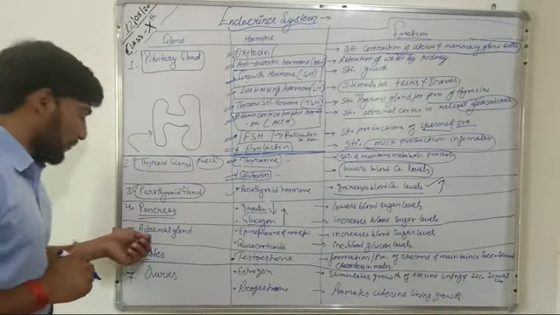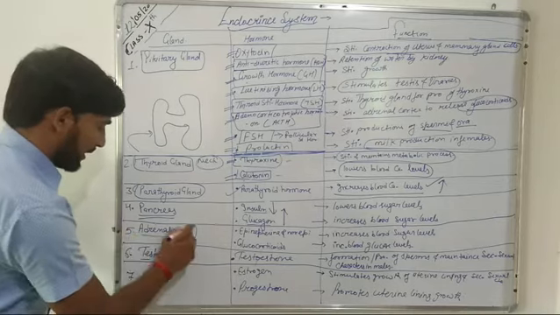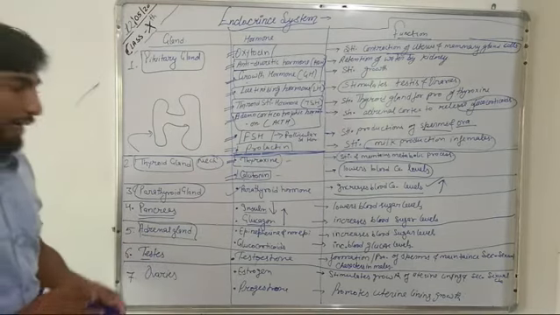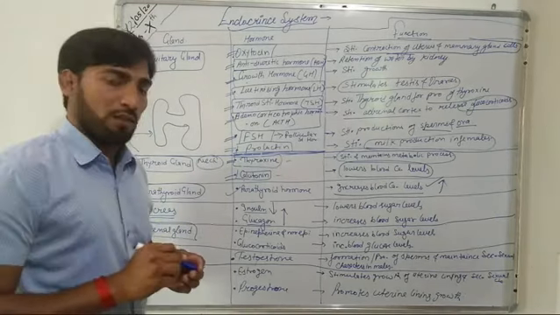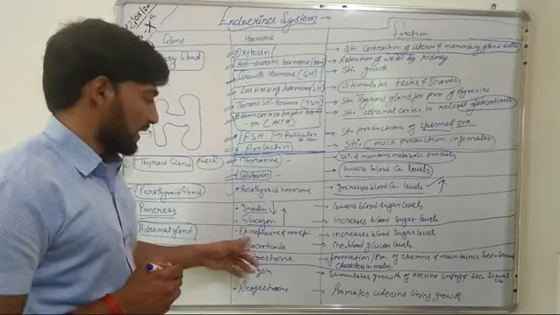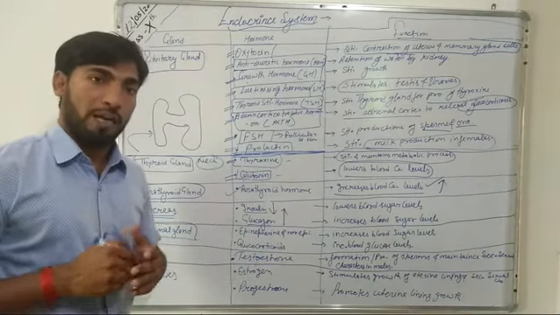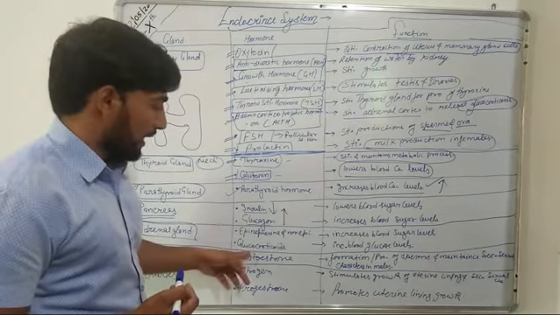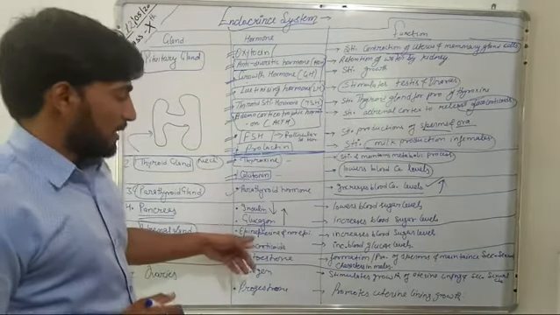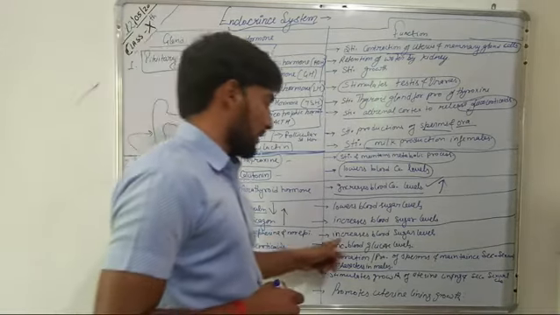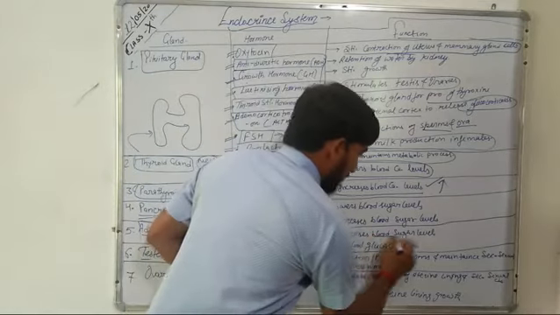Now, the fifth gland is the adrenal gland. This adrenal gland also releases two types of hormones basically, that is epinephrine and norepinephrine, and the second is glucocorticoids. This epinephrine and norepinephrine are responsible for increasing blood sugar levels.